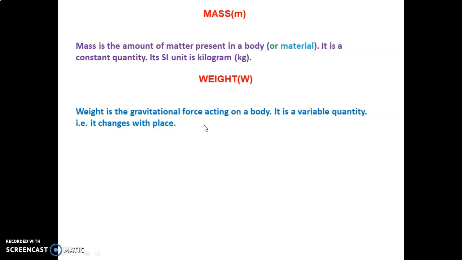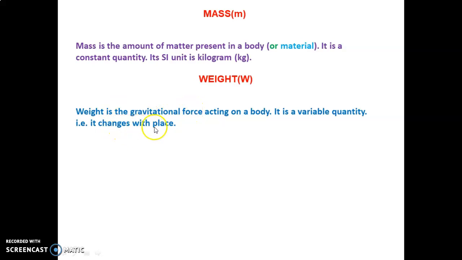I will discuss that later. Here you just understand that weight is the amount of force applied on an object by Earth. That is the gravitational force. It is the force exerted on an object by Earth. It is not a mass. It is a force applied on an object by Earth. That is the weight.